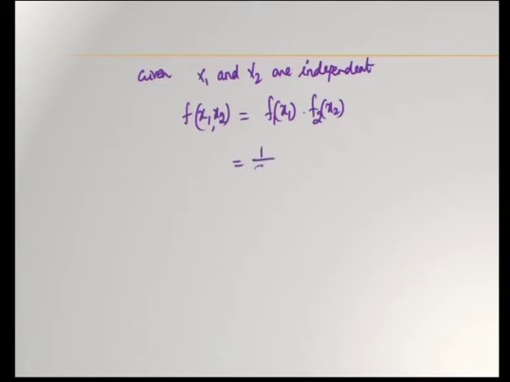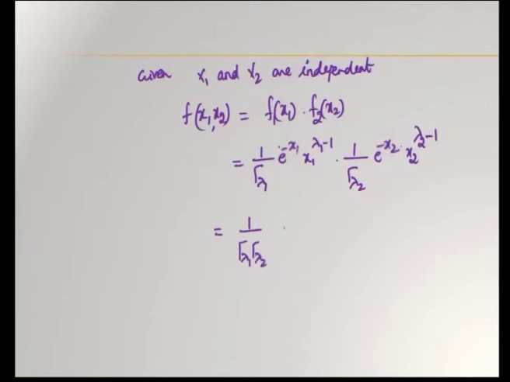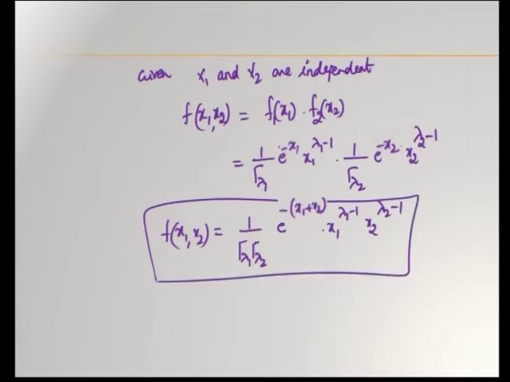This is equal to 1 by gamma lambda 1 e power minus x1 x1 power lambda 1 minus 1 into 1 by gamma lambda 2 e power minus x2 x2 power lambda 2 minus 1. Then clubbing this and writing it in a format, 1 by gamma lambda 1 gamma lambda 2 e power minus of x1 plus x2, x1 power lambda 1 minus 1, x2 power lambda 2 minus 1. This is the joint distribution of two random variables x1 and x2.